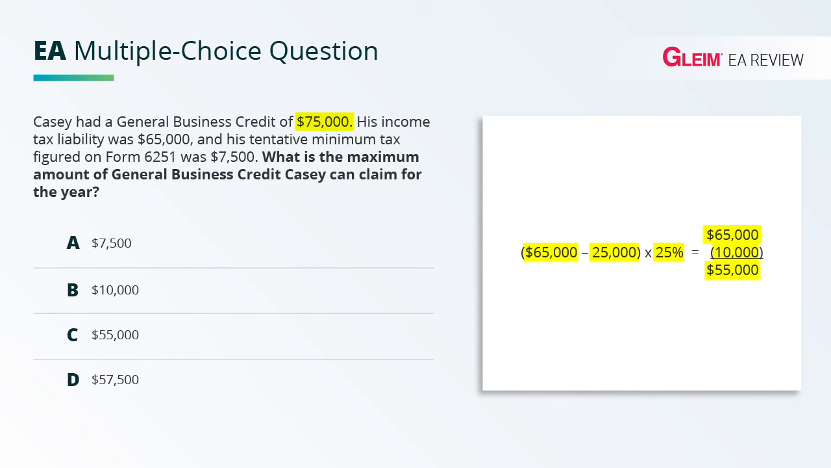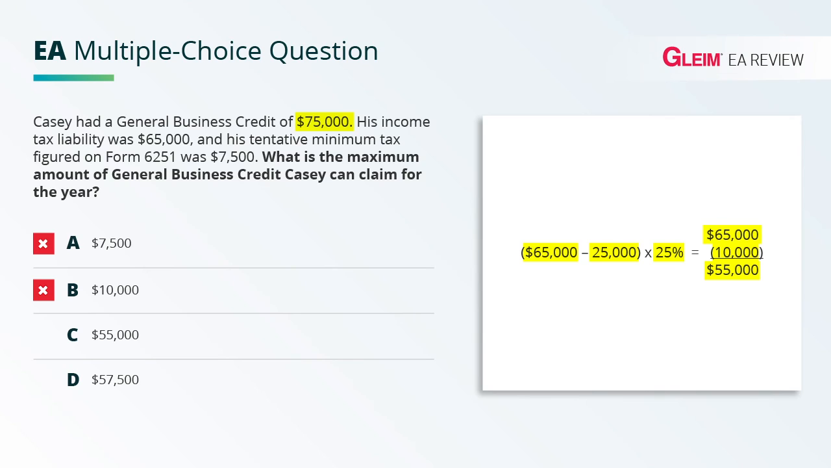A, $7,500. This is the tentative minimum tax as presented on Form 6251, which is the alternative minimum tax form. This question does not involve the alternative minimum tax. We didn't even have to consider that in the calculation. So choice A is incorrect. B, $10,000. $10,000 was the amount of the adjustment that we calculated, the reduction amount. So this amount is incorrect.